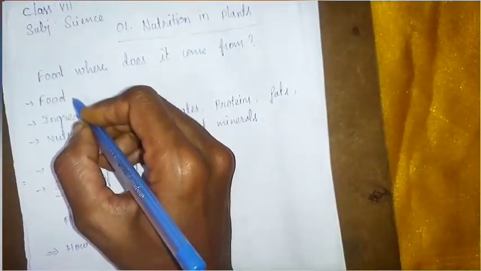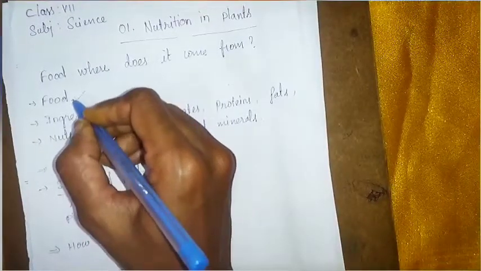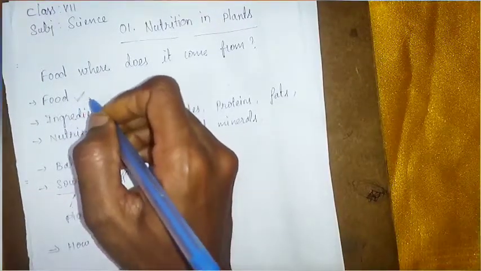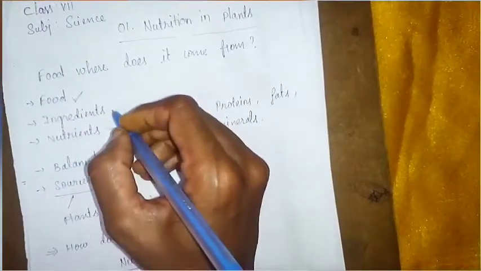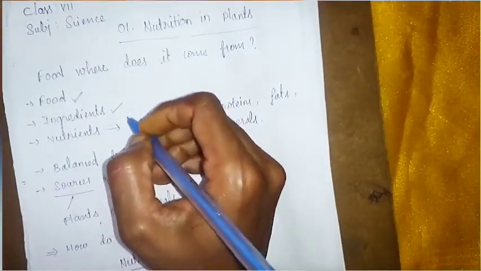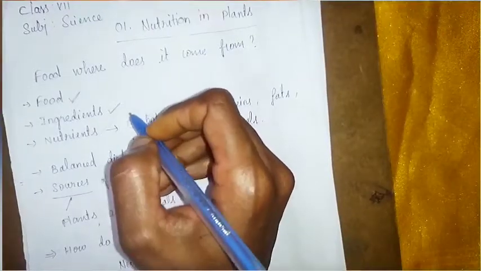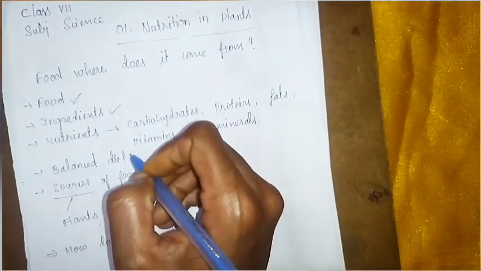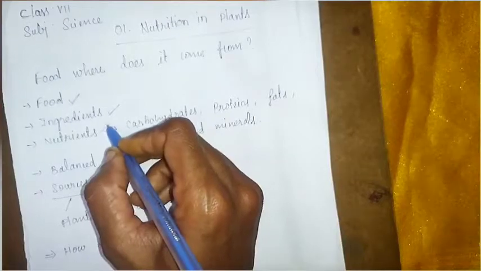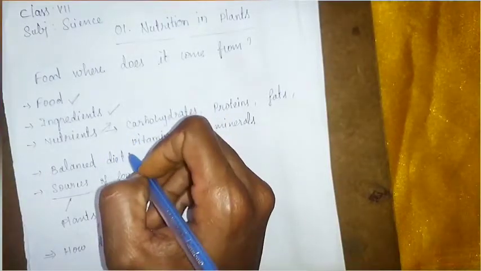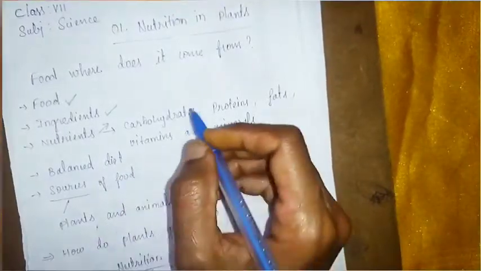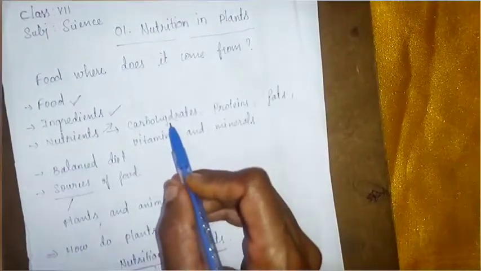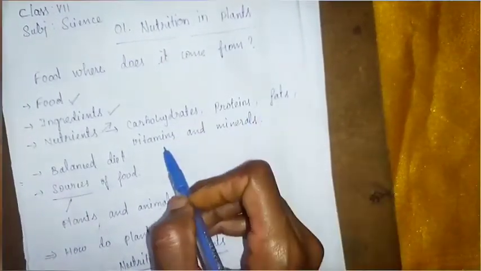Food means what we eat or drink to get energy to do all the work. It is the source of energy. Ingredients are the substances we use to prepare or cook the food. Nutrients are the chemical substances present in the food, the components of the food. The important nutrients are carbohydrates, proteins, fats, vitamins and minerals.